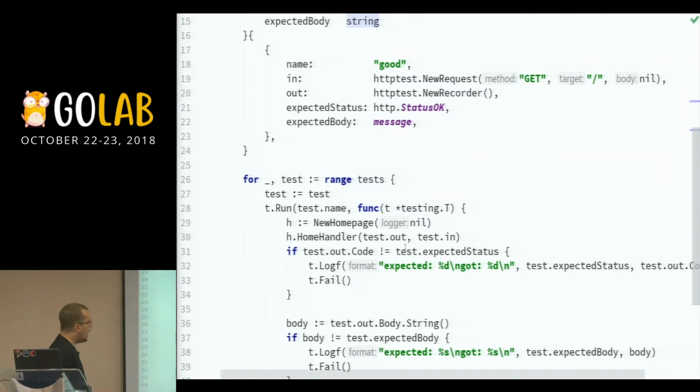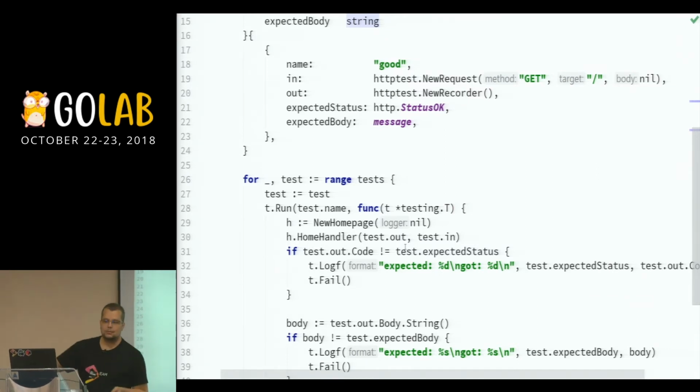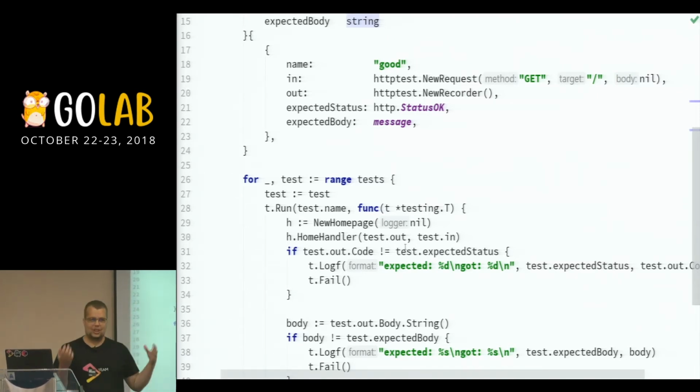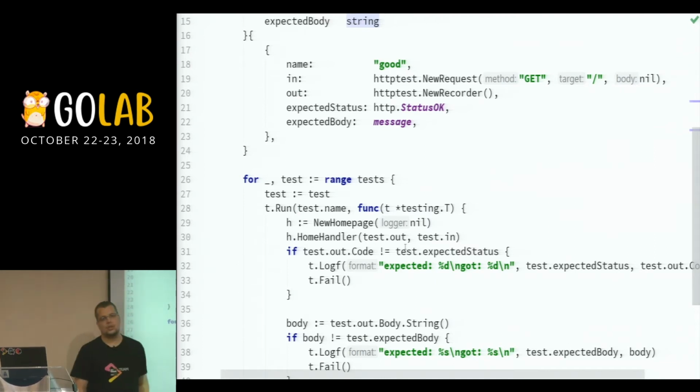And in order to do that, I'm using the HTTP test package. The HTTP test package is under net/http/test and gives you some convenience functions like this one, new request, which allows you to build a new request, as the name says, for the HTTP handlers to use, for example. Or you have the new recorder, which is basically your response writer interface implementation of a type that then gives you access to things like your response code.